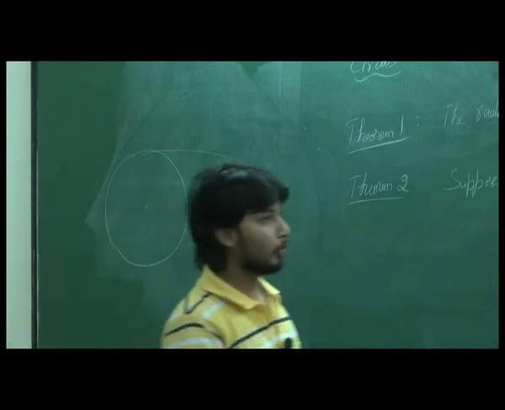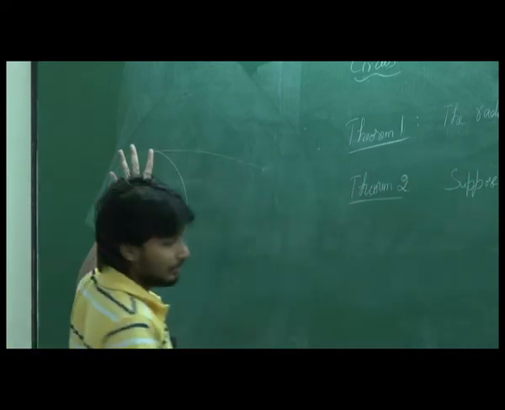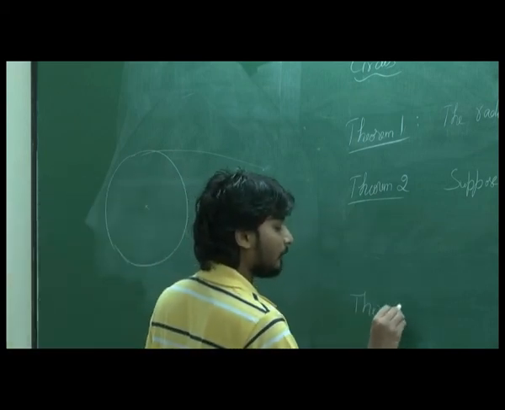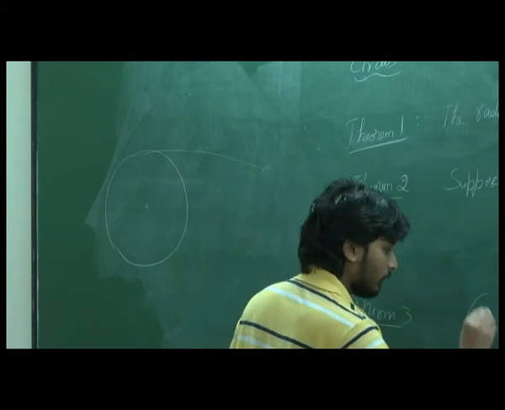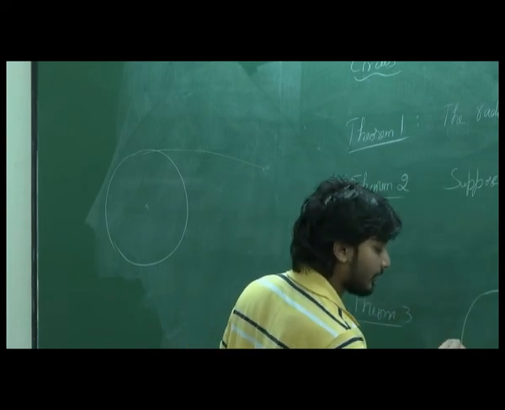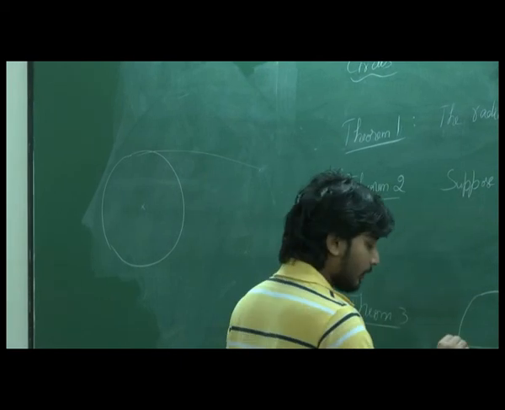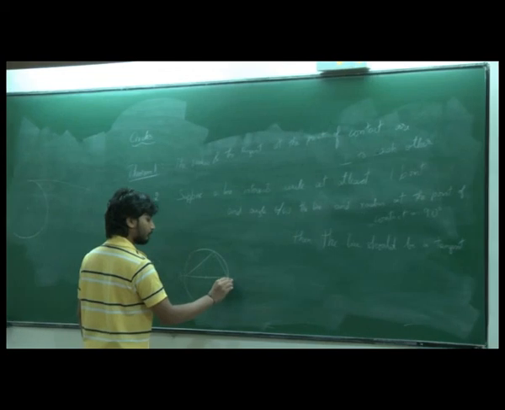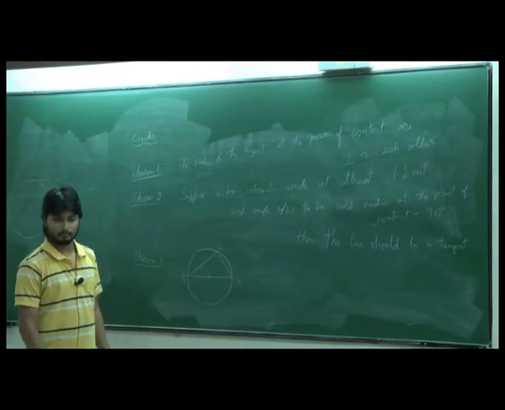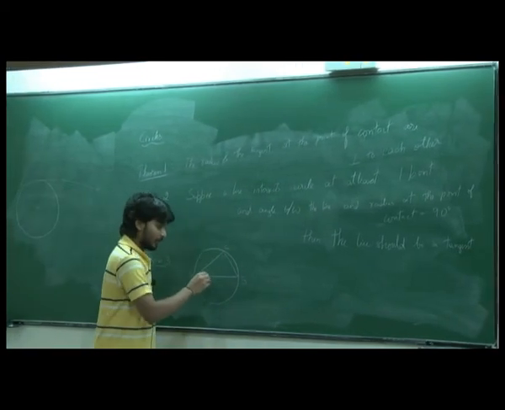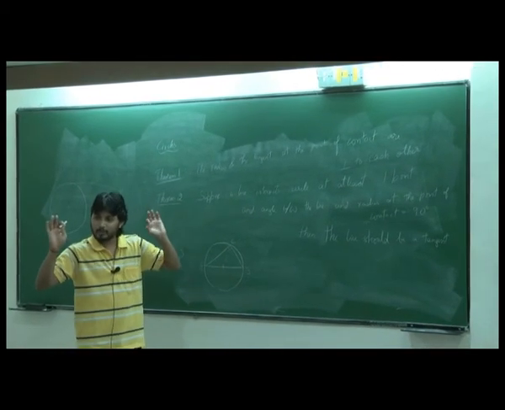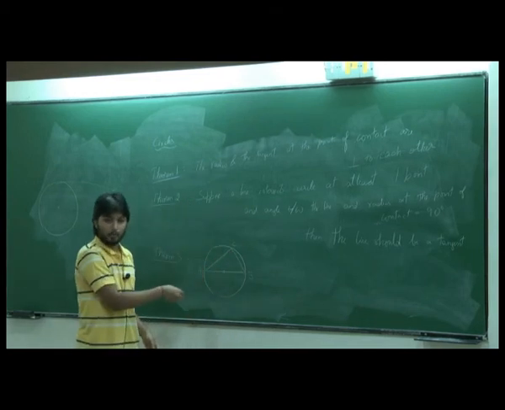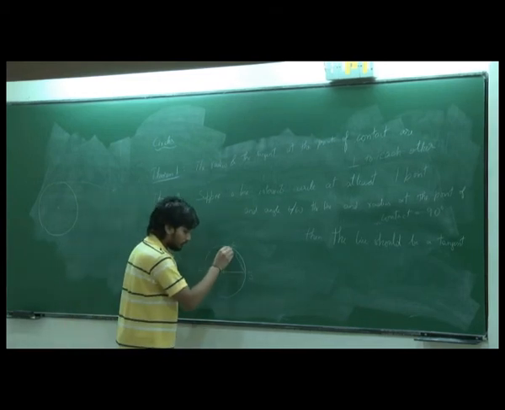But before seeing how we can do that, we need to prove another theorem. I think you know the proof, that is, if we have a circle, I will not write the statement, and if you have a diameter, the angle subtended is always 90 degrees. You know why? Degree measure. Okay, so let's forget all those and let's see one short proof of this. I'll be writing the proof here itself. Maybe you can go back and check it.